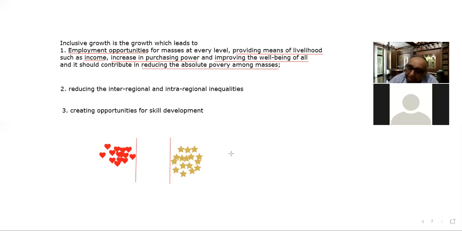That makes people unemployable. Why? Because opportunities are there, but they are not fulfilling the requirements to grab those opportunities. That is why they are excluded, because they do not have what is required to grab the opportunities.